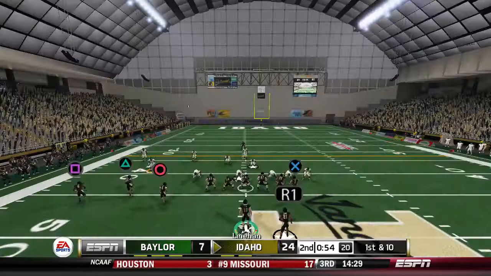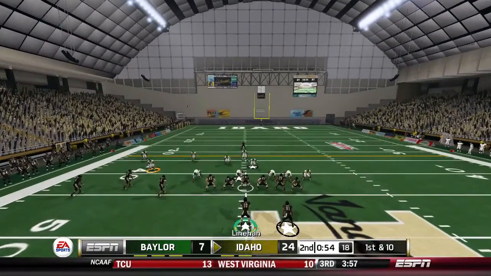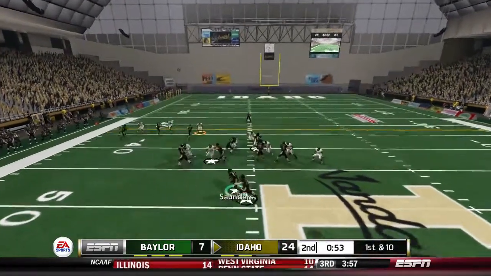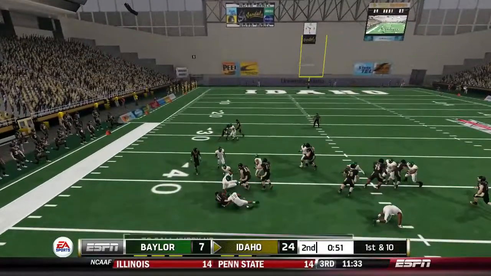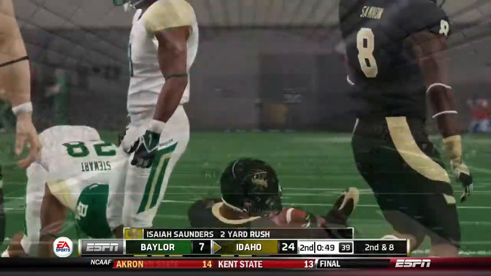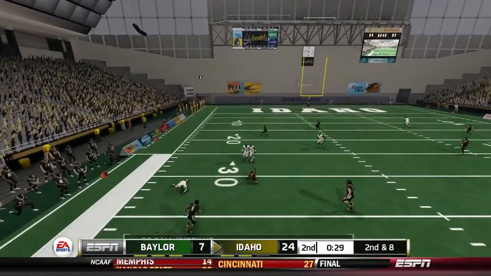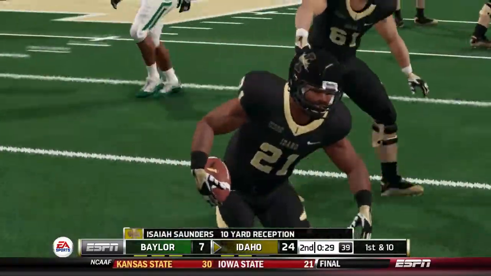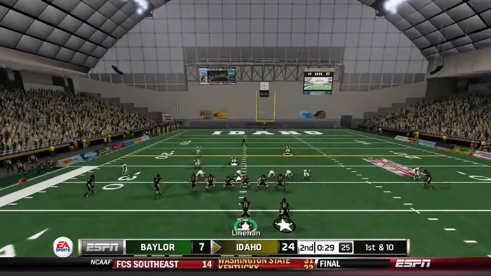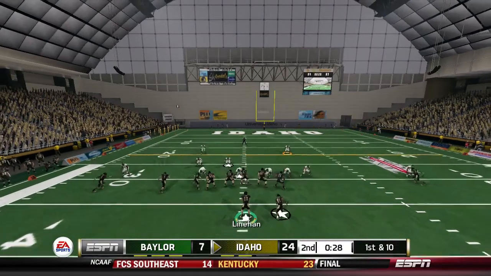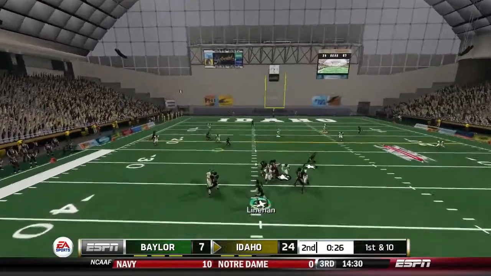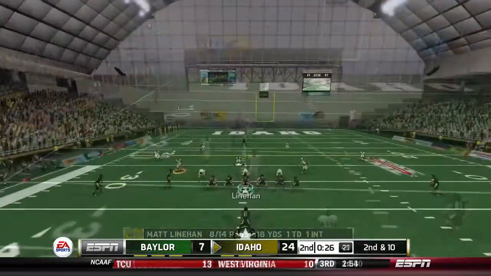And that's another interception, the third interception here in the first half with just under a minute left to go in the second quarter. Give him the ball back on the right side of the 50, this Idaho Vandal offense. Isaiah Saunders to the left side here. 2-yard gain by Isaiah Saunders. Time ticking away. 30 seconds now. Matt Linehan drops out. He'll find Isaiah Saunders there on the wheel route. 10-yard reception. They are officially in Austin Rico range, but they don't want to have to necessarily leave it up to his leg this far away and on a far hash mark.